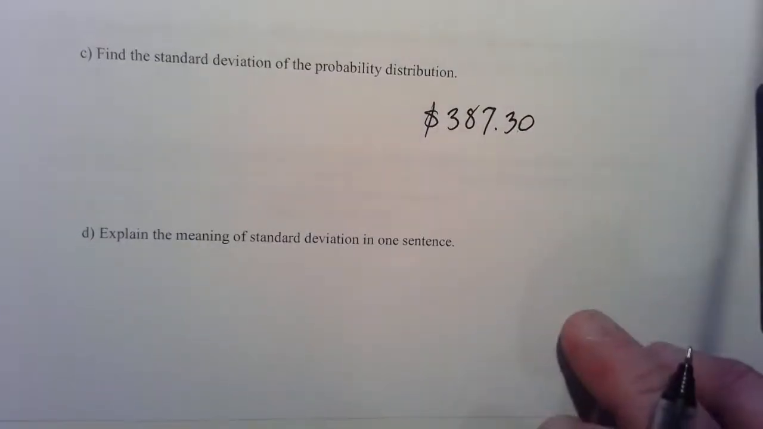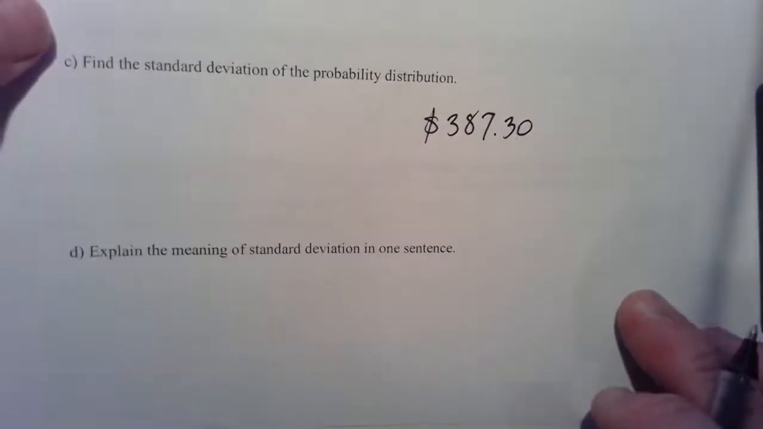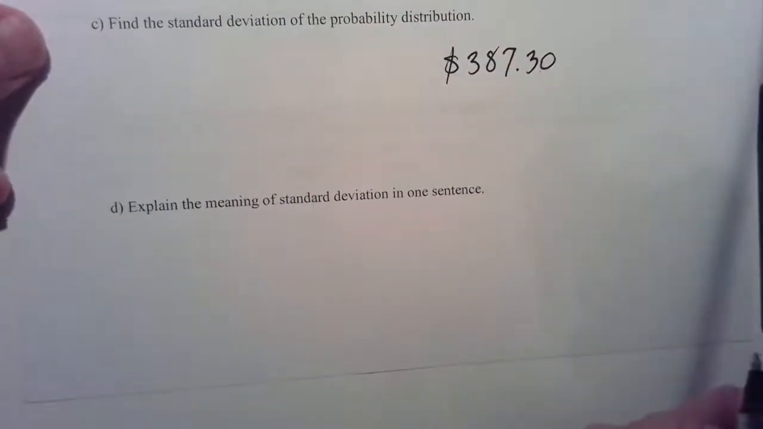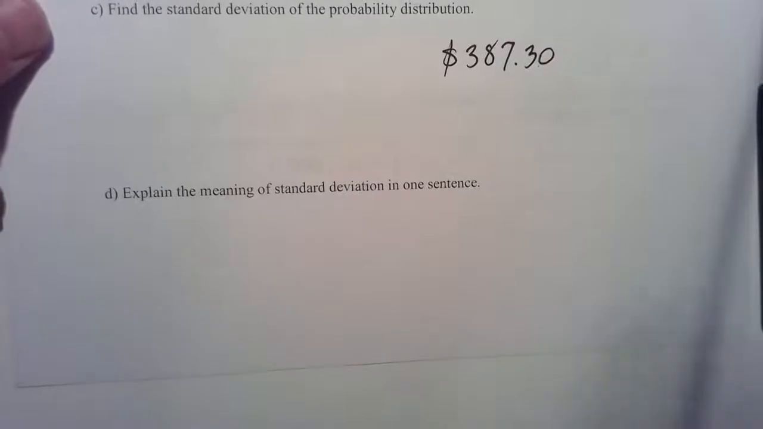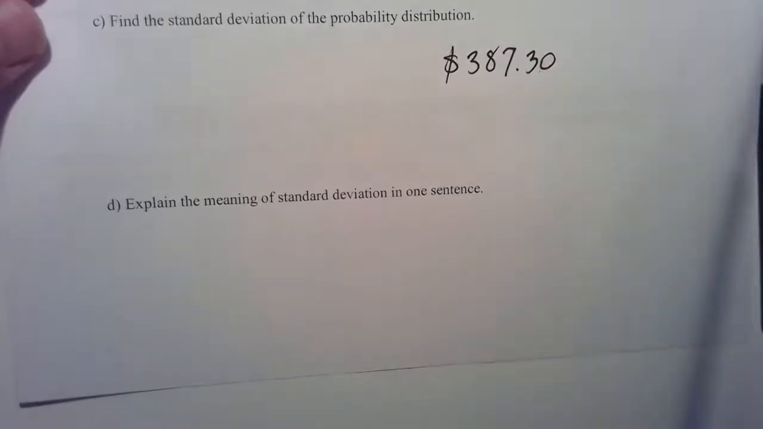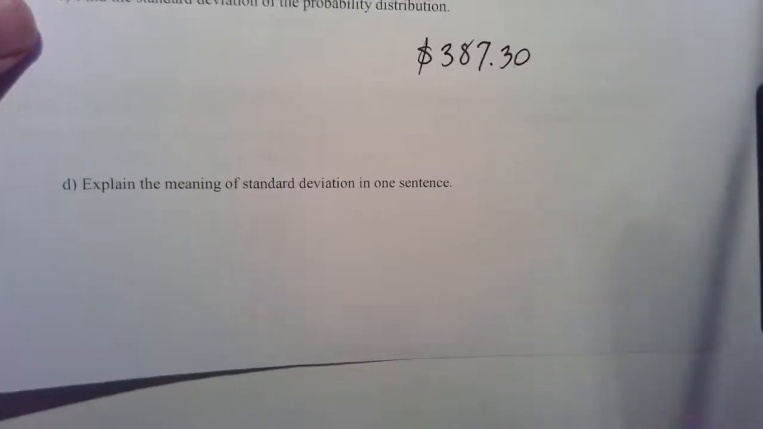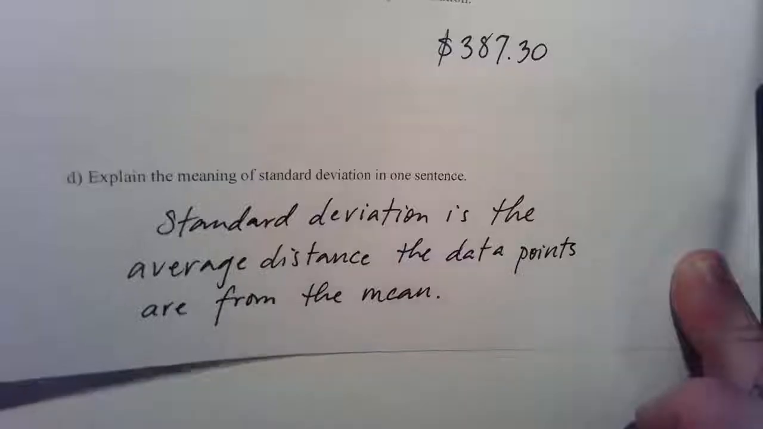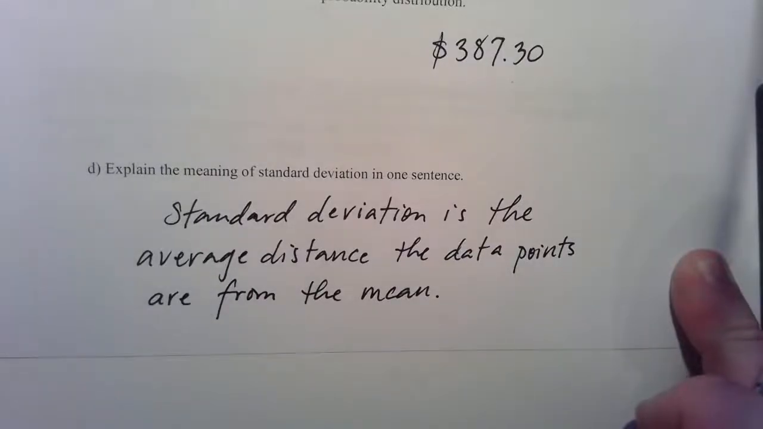Okay, the last part of this one question is, what do you mean by standard deviation? You should be able to define that. Standard deviation is the average distance of the values from the mean, or just the average distance from the mean. And there you have it.